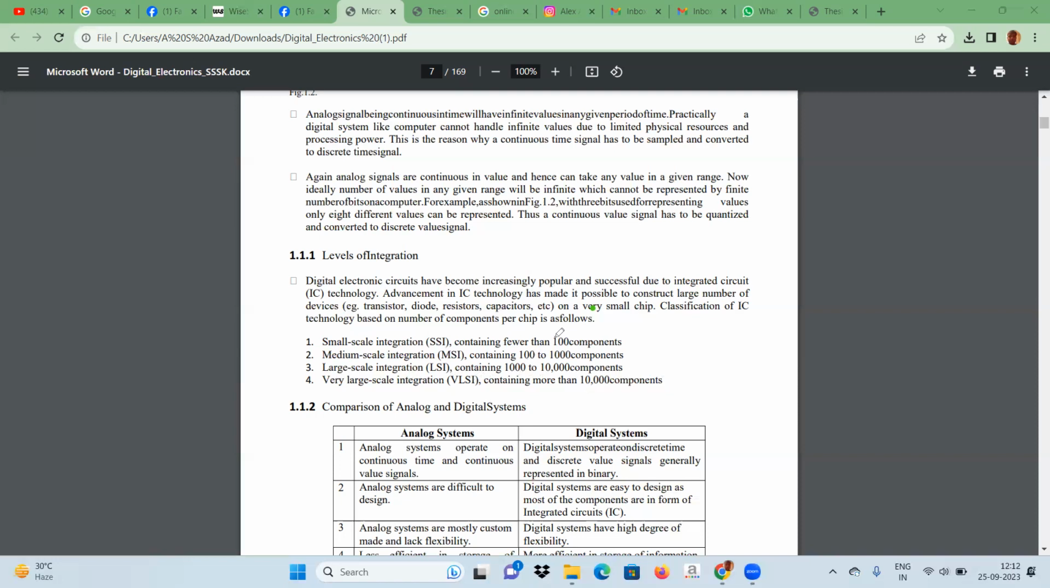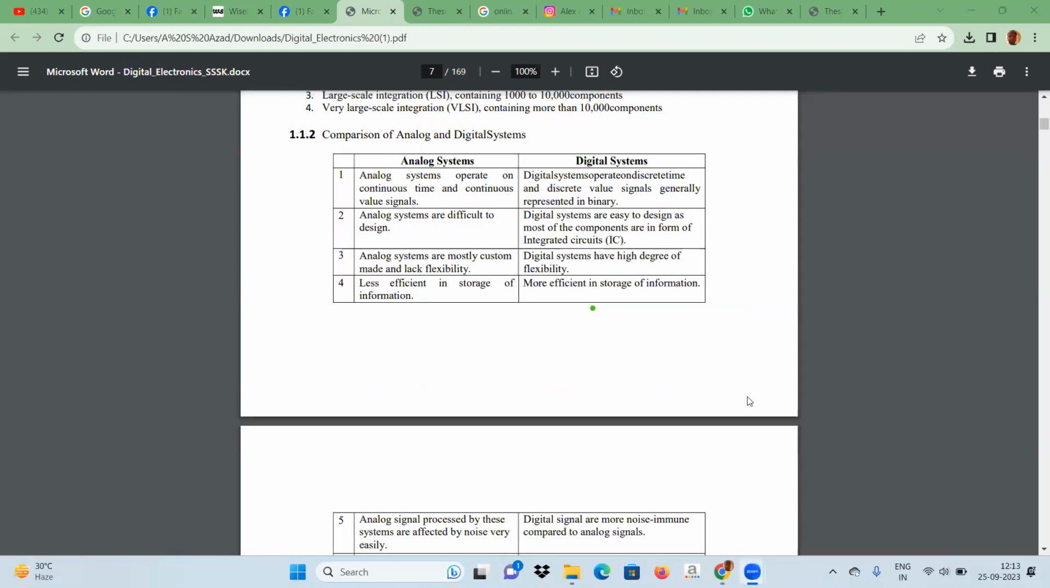It means that an IC that contains more than 10,000 components will be in the category of VLSI, and the ICs which contain 100 components or less than 100 components will be SSI, small scale integration. Now let's see the difference between analog and digital signals.